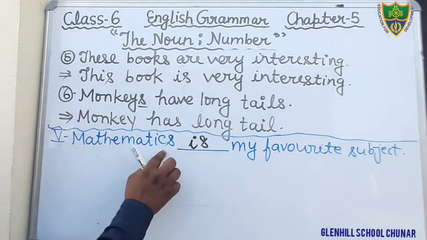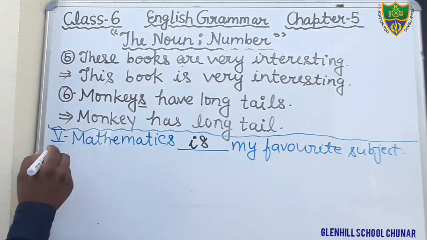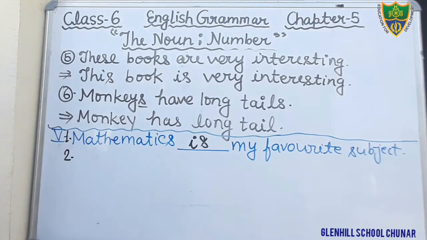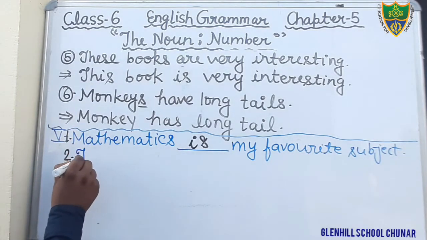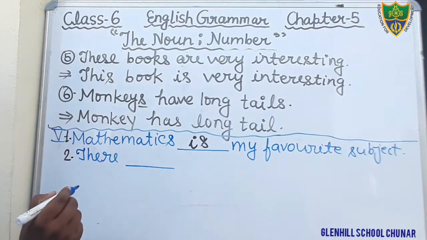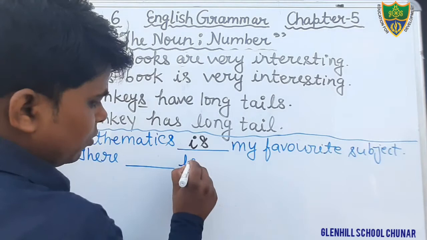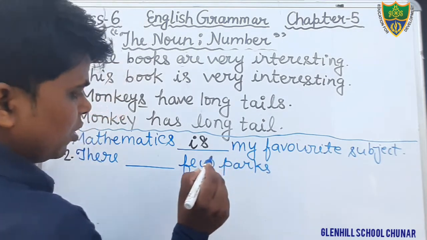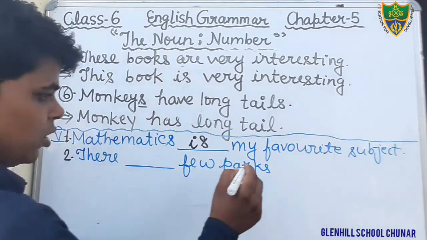Okay, students, just fill in the blanks. In the first, that is the first question. Come to the second. There are, just see here, there few parks, P-A-R-K-S, in this town.